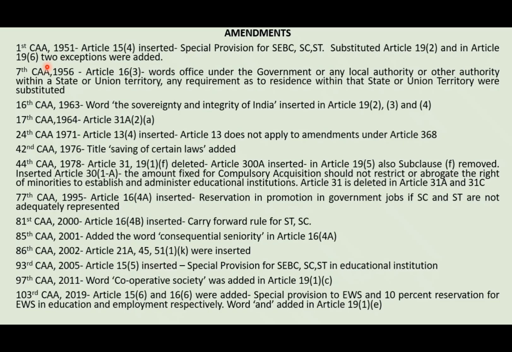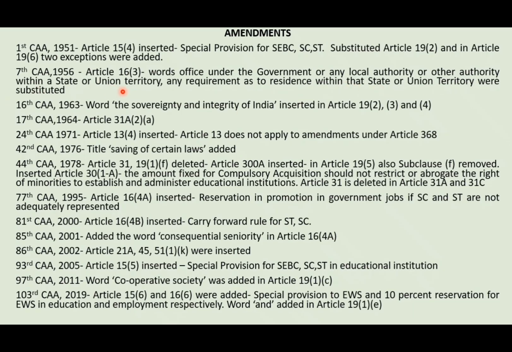Then coming to the seventh Constitutional Amendment, in Article 16 clause 3 the words were substituted. Earlier there were some other words, but it was substituted by the words office under the government or any local authority or other authority within a state or union territory. Any requirement as to residence within that state or union territory was substituted.